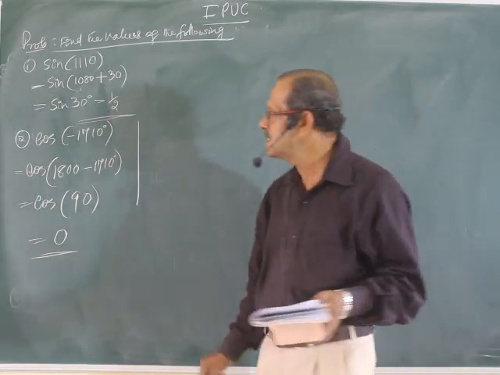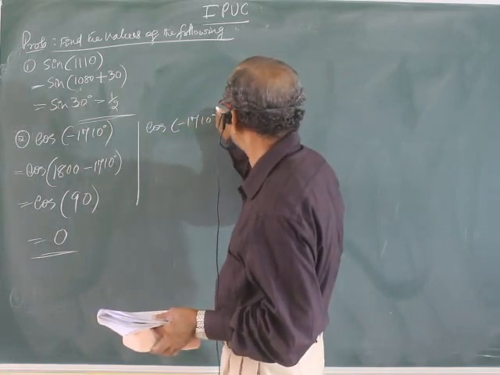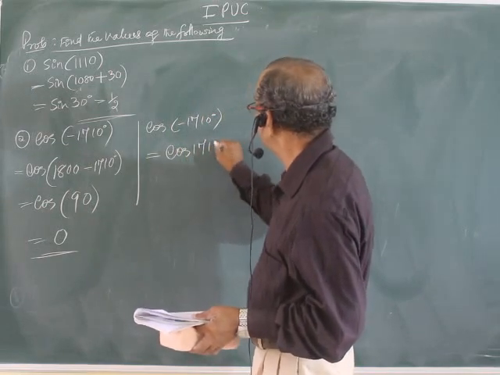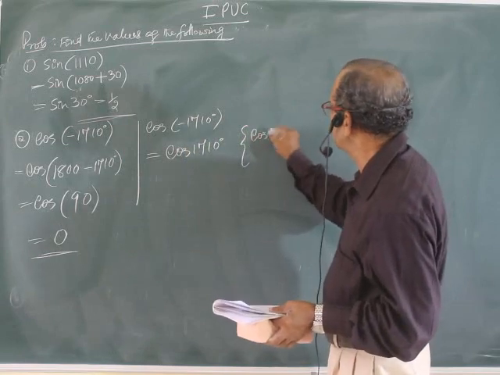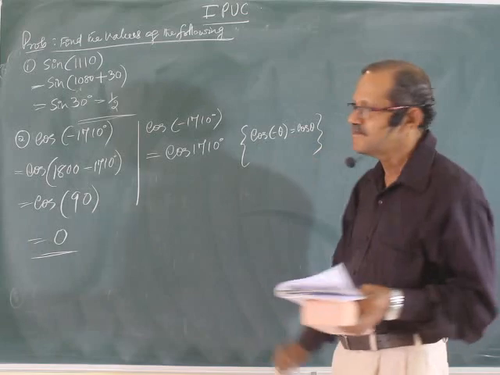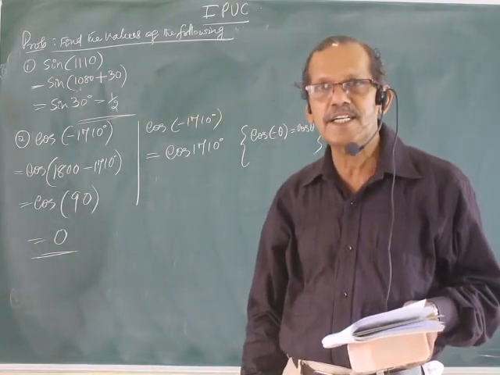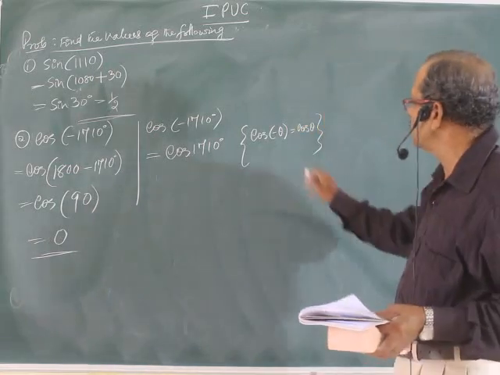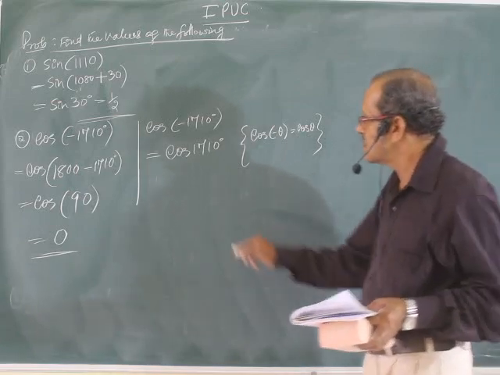Another method: cos of minus 1710 degree can also be written as cos of 1710. Why? Because, go back to the list of formulas, cos of minus theta is cos theta. Is it so? Trigonometric ratios of minus theta we have written there, no? Use that one. Cos of minus theta is cos theta, no change.